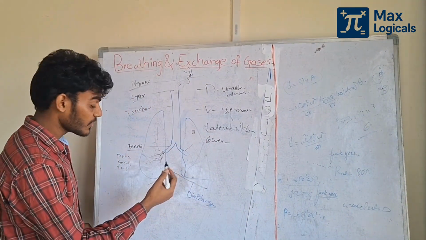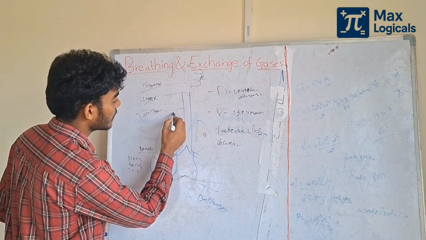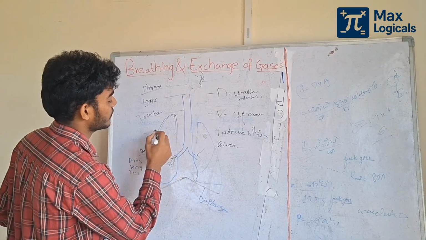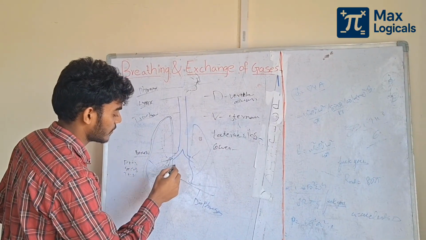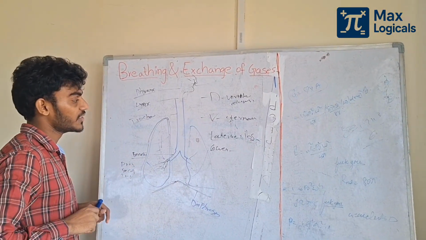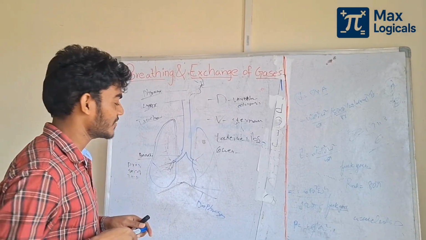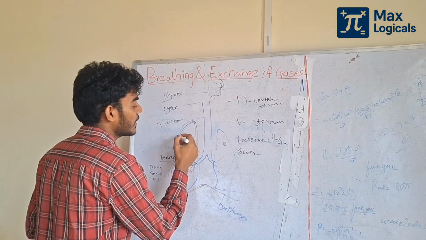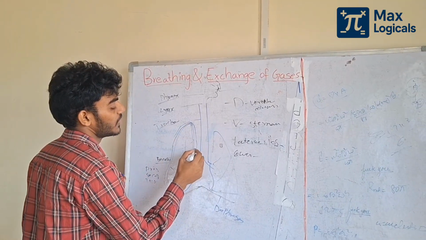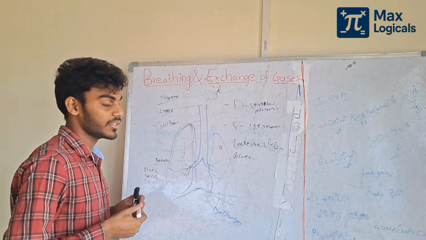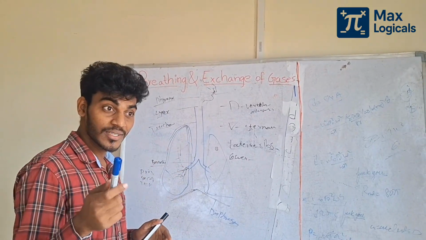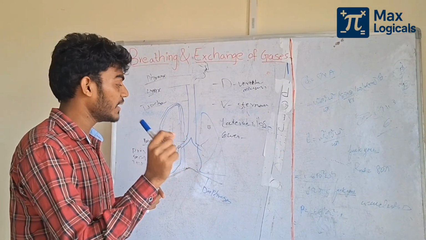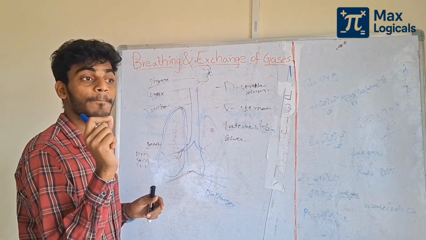The lungs are covered with a double layer membrane for protection. Between the double layer, fluid is also present. What is that fluid? Pleural fluid. The membrane is called the pleural membrane, and the fluid between the layers is called pleural fluid.